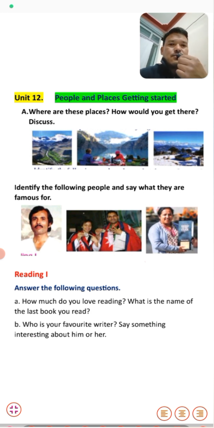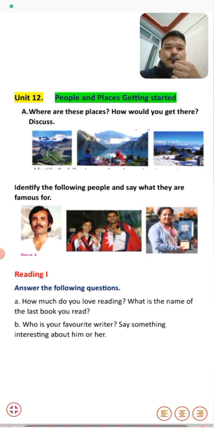In the third picture, we can see a beautiful picture. There is snow all around. It's a temple in Taplejung, and we can get there from Biratnagar. Students, that's all about the pictures of places, and next we have some pictures of people.